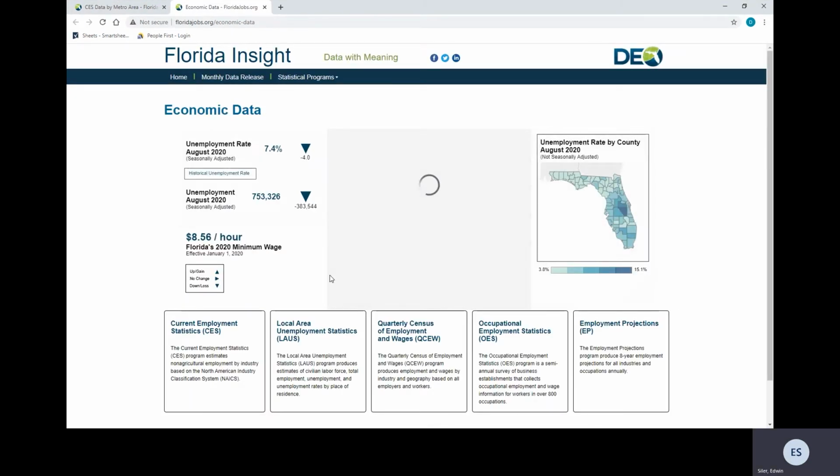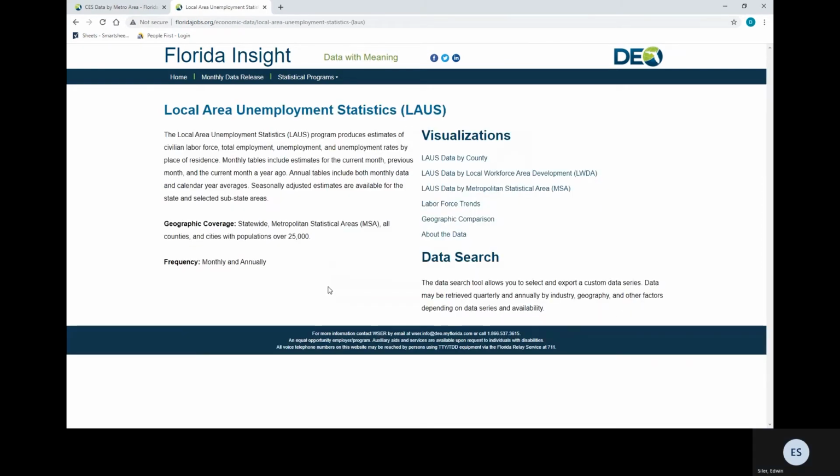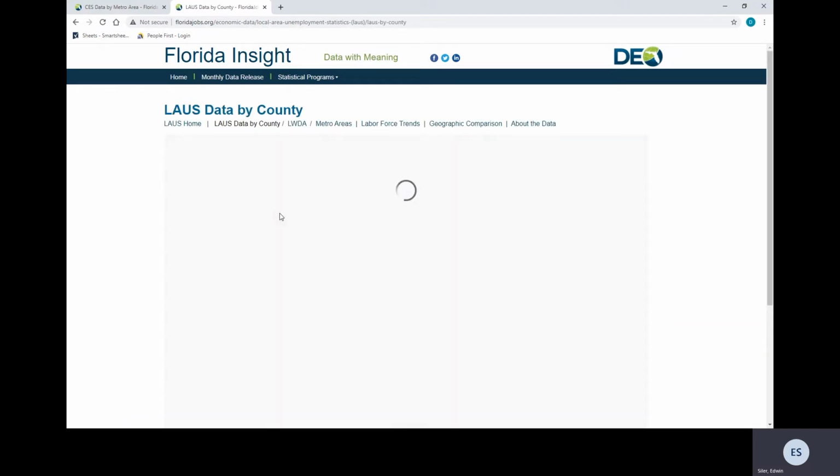So the next statistical program we're going to look at is LAUS, which is local area unemployment statistics. LAUS is a program that produces estimates of civilian labor force, total employment, unemployment, and unemployment rates by place of residency. So let's take a look at some of the visualizations for LAUS.